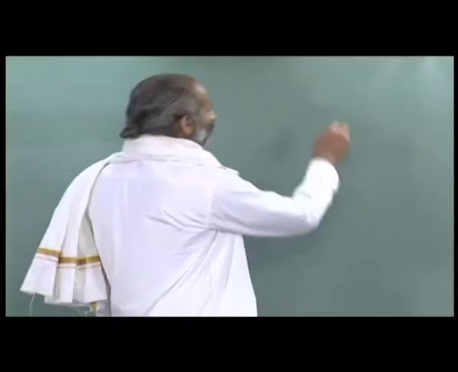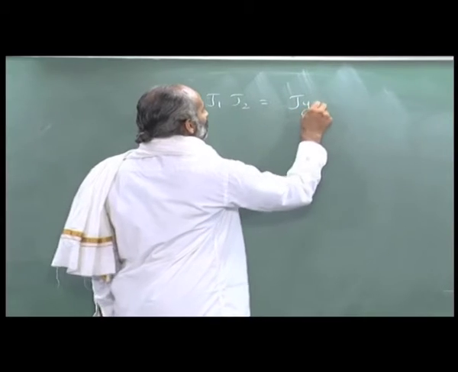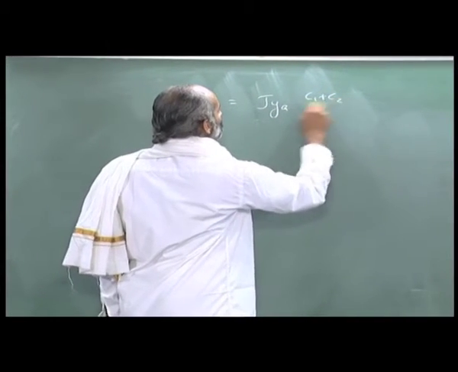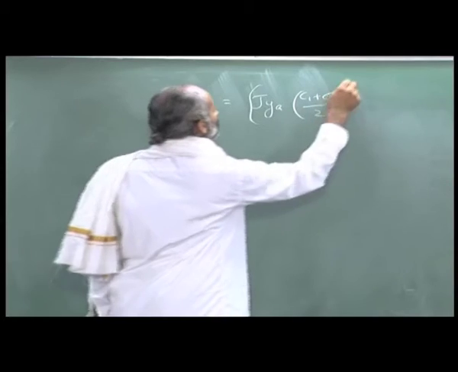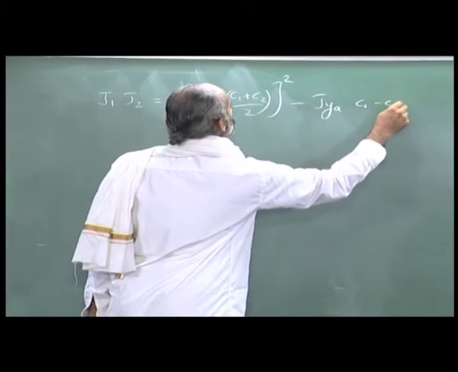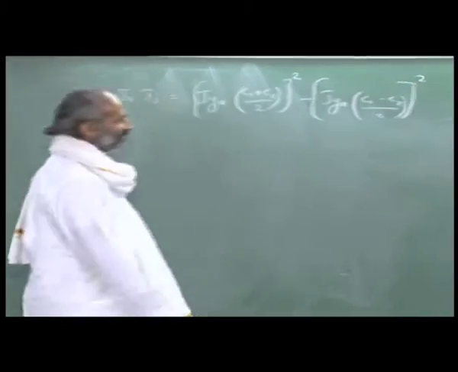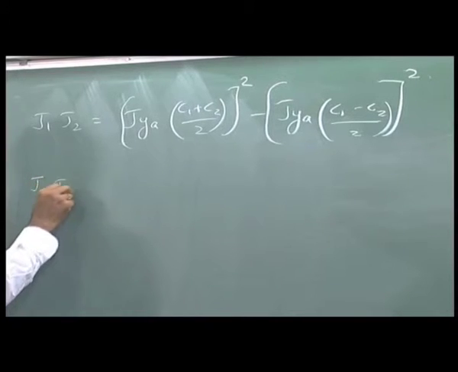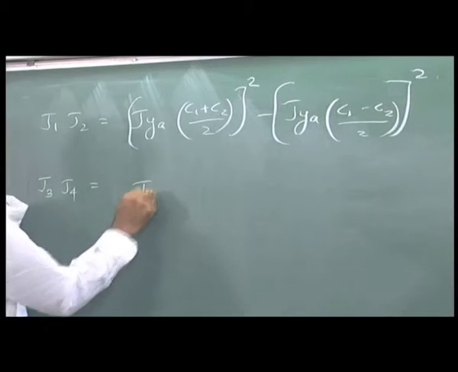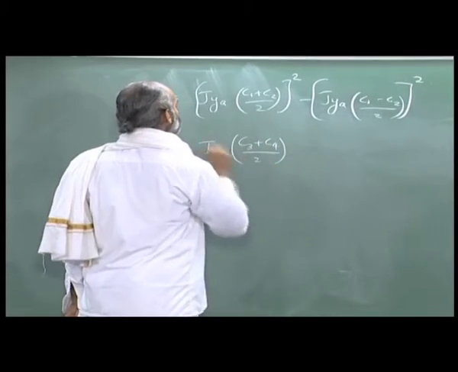J1 J2 is Ja of C1 plus C2 by 2 the whole square minus Ja of C1 minus C2 by 2. So, this is one relation, and similarly, I write J3 J4 is Ja of C3 plus C4 by 2.